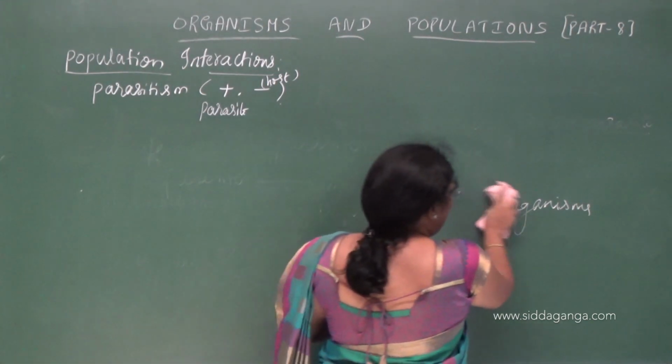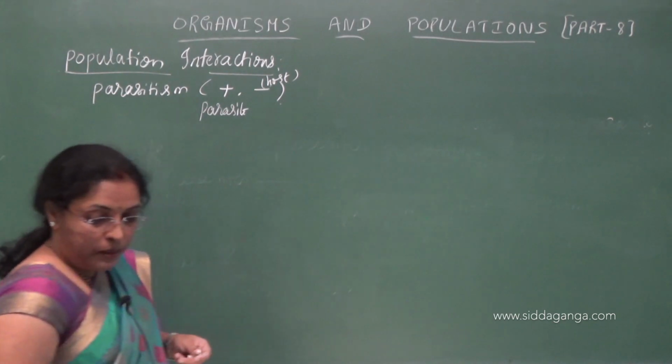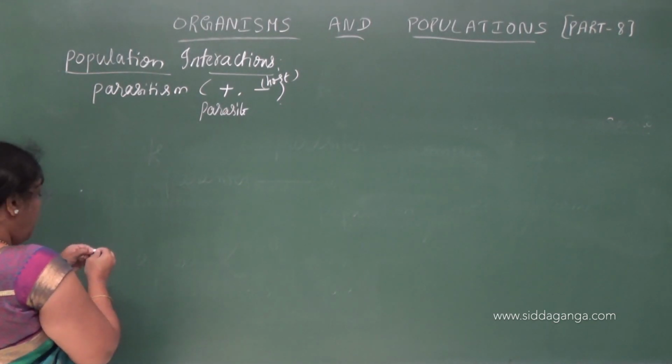So next we will go with the types of parasites. There are usually 3 types of parasites. Para means dependent.